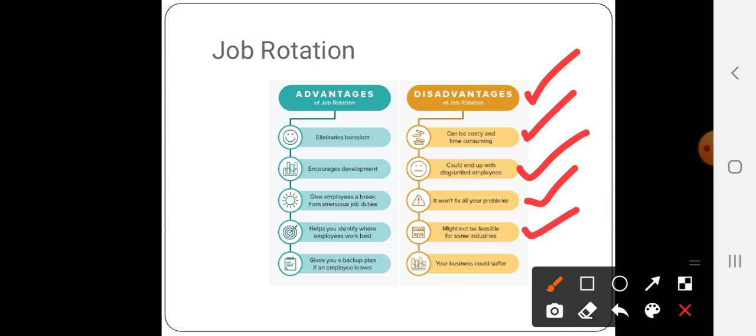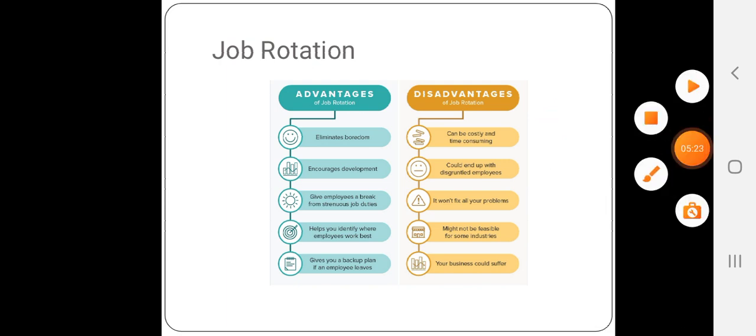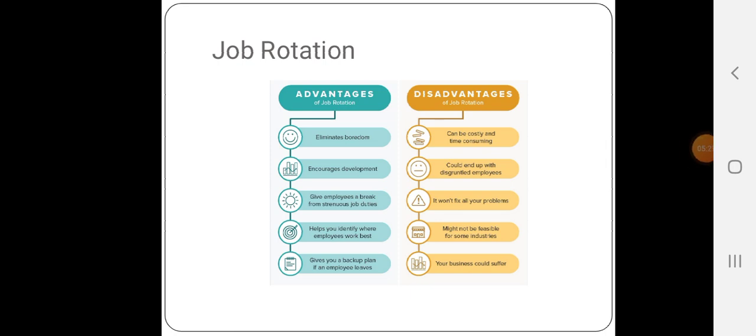Next, it might not be feasible for some industries. It may not be possible in industries where expertise is required. You can't play the role of an expert. For example, suppose in an organization there is a legal advisor, and you are playing the role of HR executive.